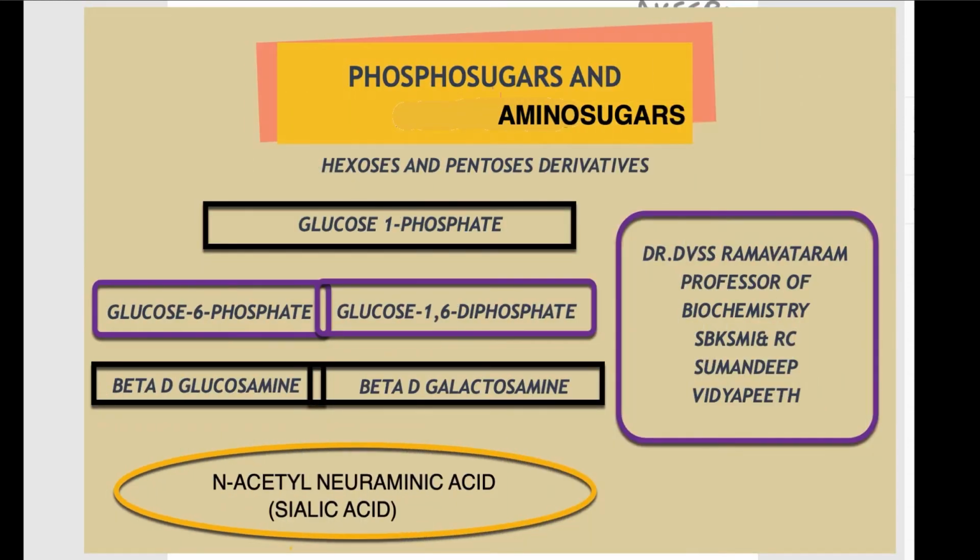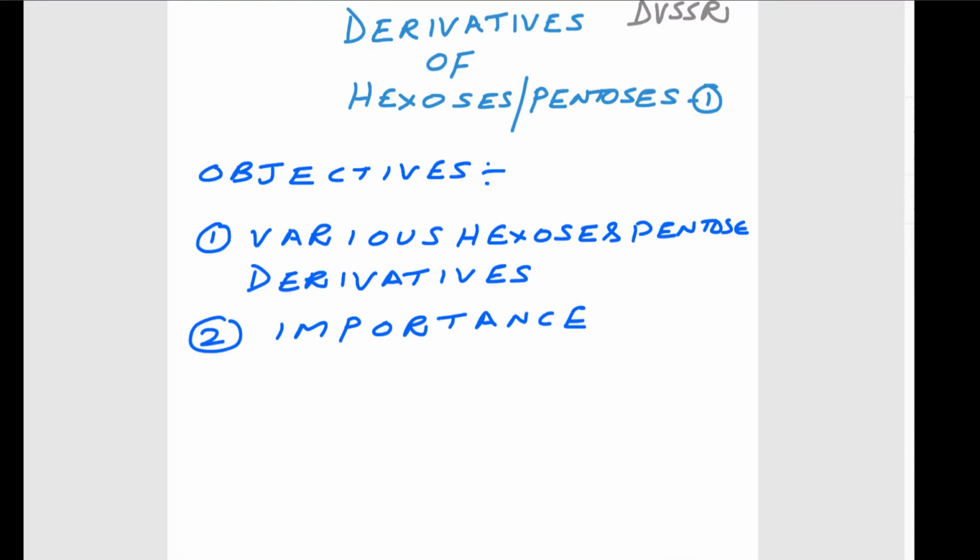In the previous sessions, we have discussed isomerism, including anomerism and epimerism. In this session and the next session, we'll be taking up the derivatives of hexoses and pentoses. There are two sessions on this topic. In this first topic, our objective is that the learner shall be able to describe various hexose and pentose derivatives and